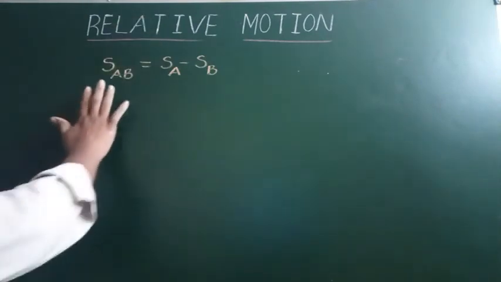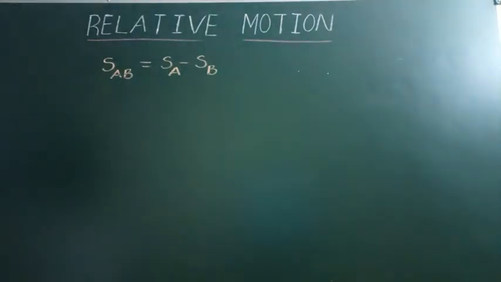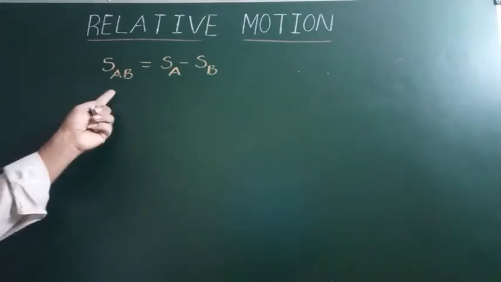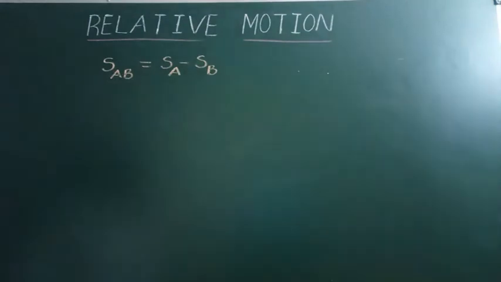Now this is just a general notation, that is, in vector form. The same equation we can write in vector notation. Why are we using vector notation? Because here we are taking only magnitudes and not considering the directions, whether they are in perpendicular directions or making a certain angle.